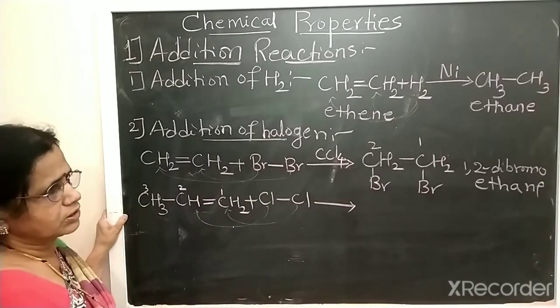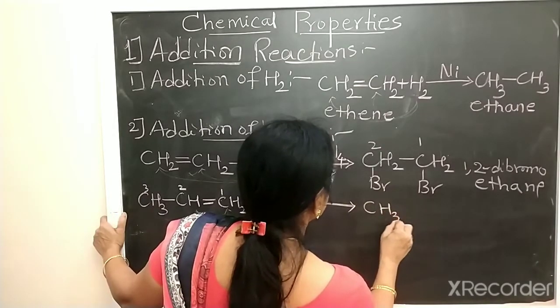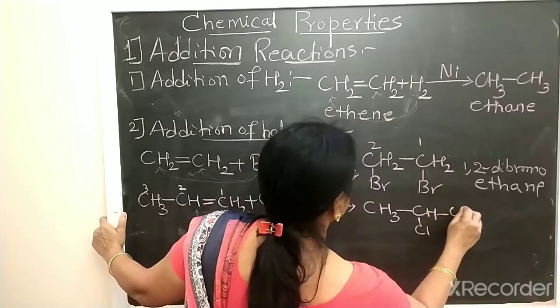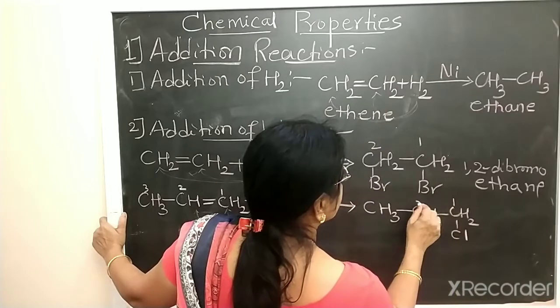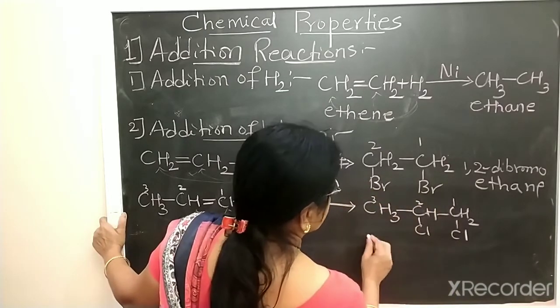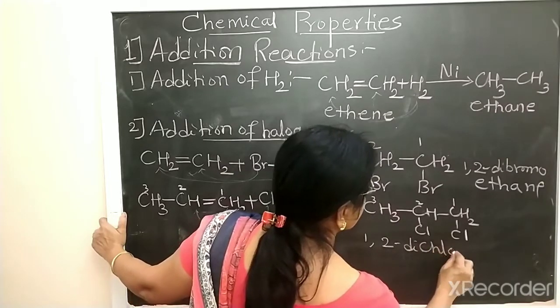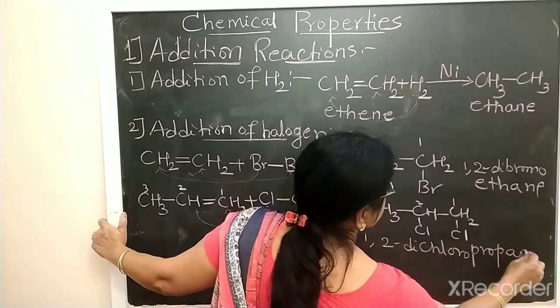The double bond is converted into a single bond. So the product is CH3, CHCl, CH2Cl. This is 1,2-dichloropropane.